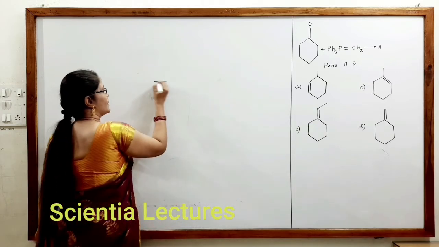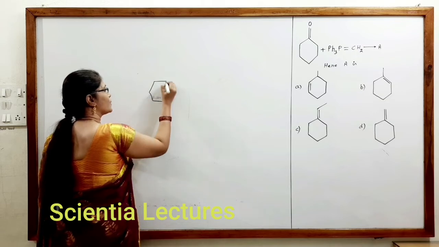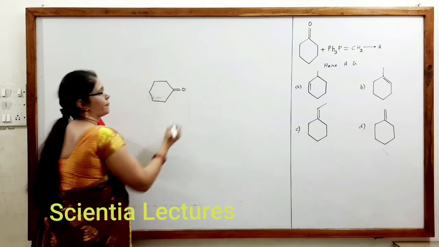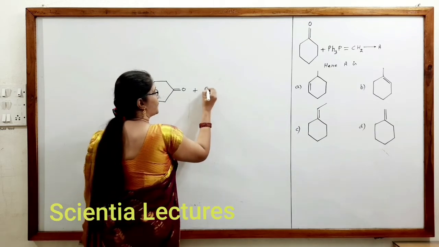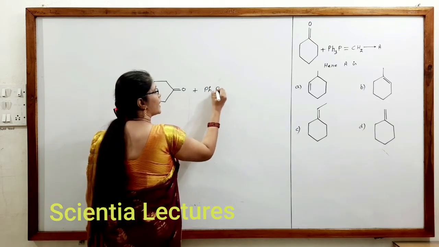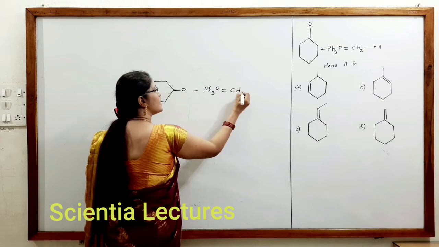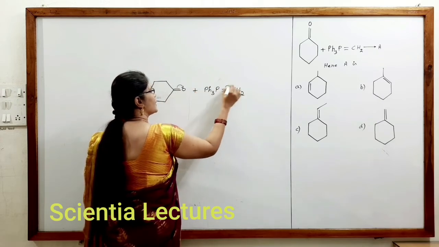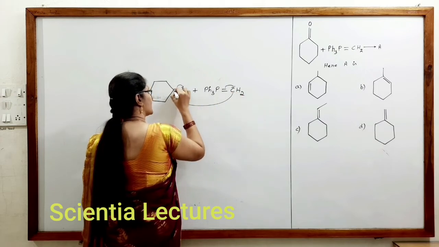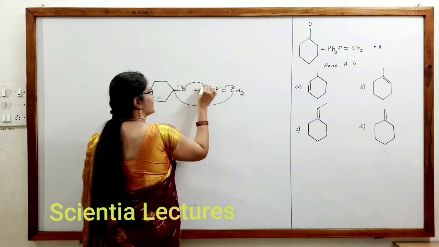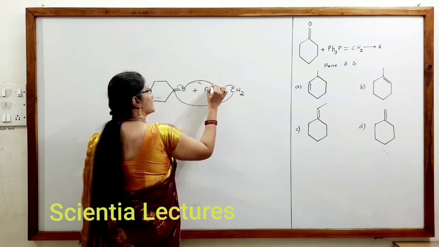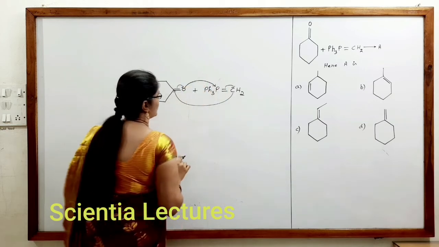Now, there is a ketone given to us, double bonded O, plus Ph taken thrice, P double bond CH2. Similar to the previous problem, this electron pair shifts here, this electron pair shifts here, this is getting bonded to this carbon, and this is getting bonded to the phosphorus.